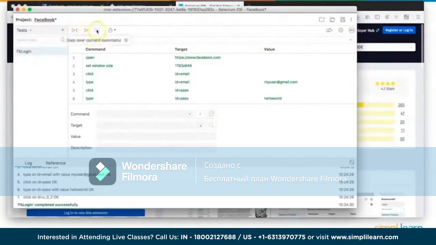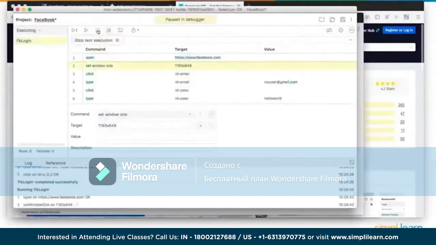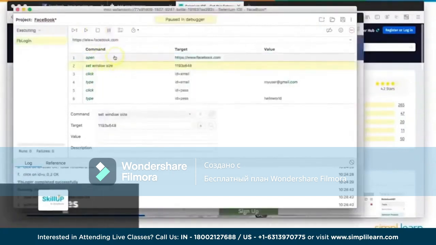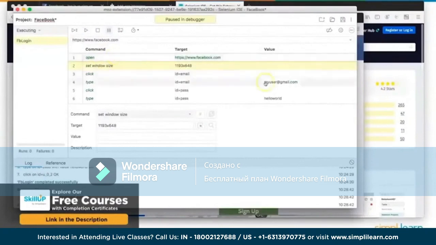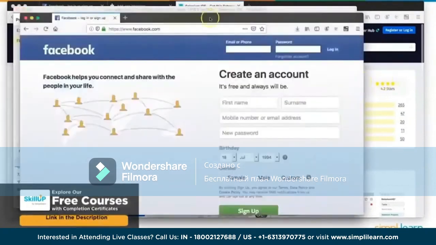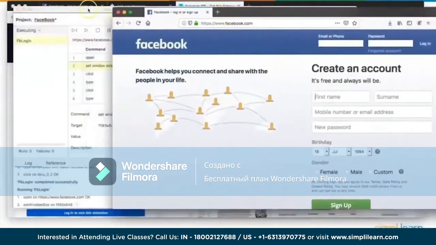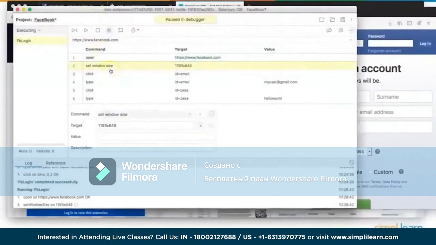Then the IDE has this debugger option which you can use to do a step execution. Say for example, whenever I run the scripts now, it's going to execute each and every command here sequentially. Instead, if I select the first command and say do step execution, the moment it finishes the first command, which is opening of Facebook, which is already done here, it is going to wait immediately on the second command and it says paused debugger. So from here, you can do whatever you would like to do.